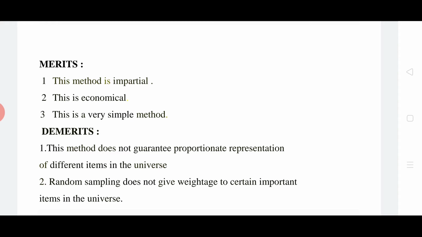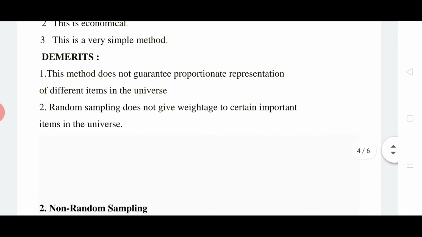What are the demerits? This method doesn't guarantee proportional representation of different items in the universe. Suppose there are hundreds of people to be studied, and we are taking only 5 slips. So what does it mean? Proportional representation is not possible there. Then random sampling doesn't give weightage to certain important items in the universe. Means we are not giving weightage to any certain item. We are treating each and every item equally on the basis of sample.